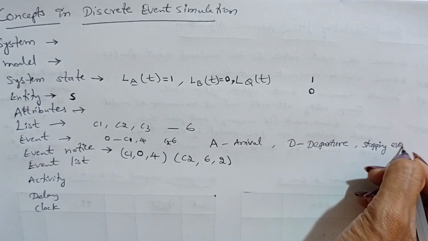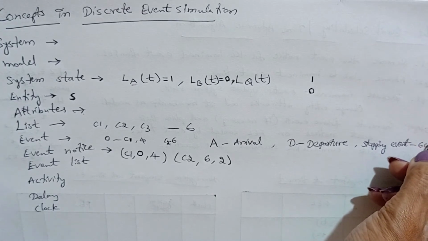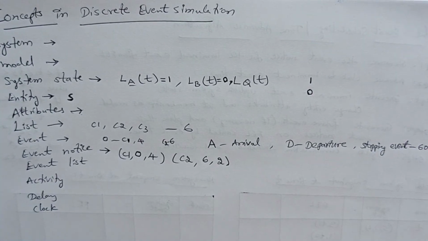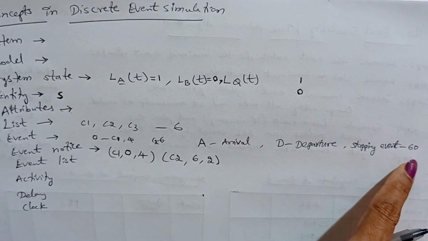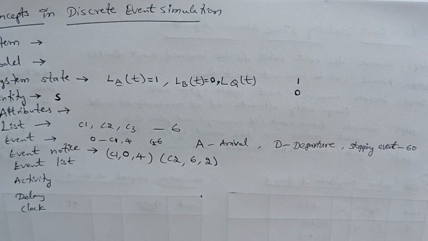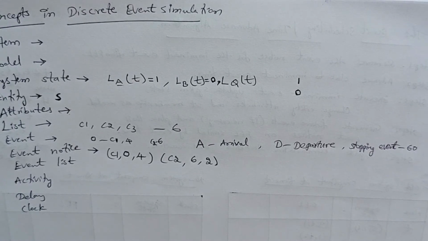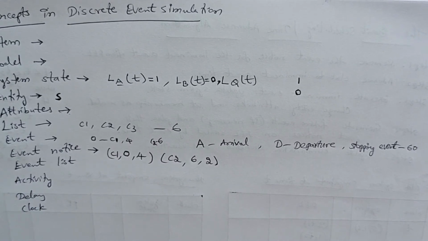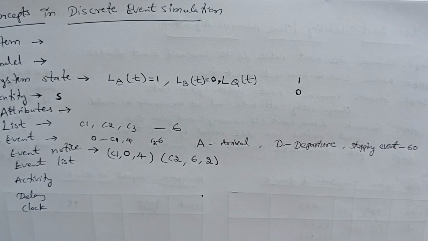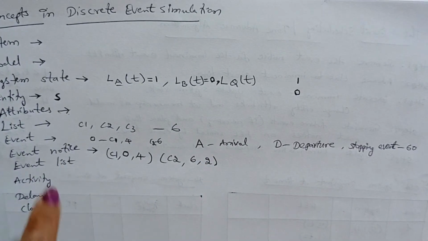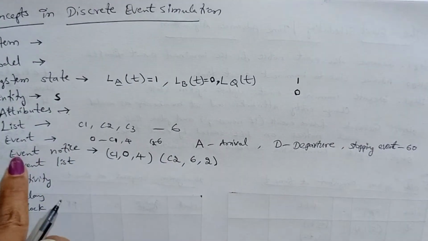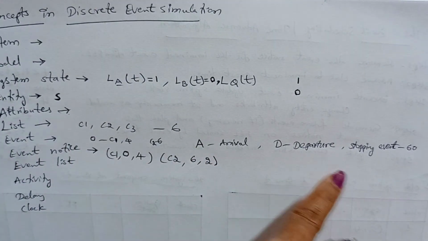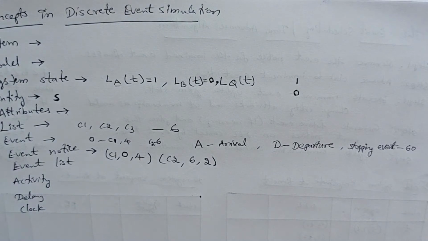The stopping event may again be of two types. It is scheduled at a particular clock time, for example stopping at 60 minutes, so you give the stopping event time initially. Or, for example, we assume that 6 customers get the service and complete it, meaning entering into the system, or you can take departure from the system, arrival or departure. These are all the event types: arrival, departure and stopping event.